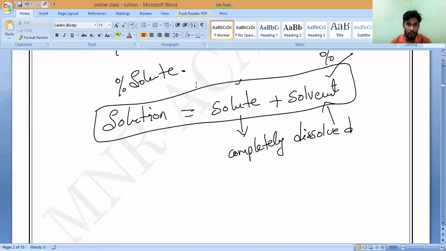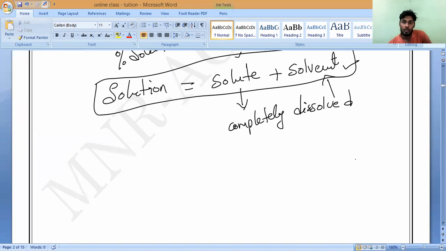Do you understand, all of you? They will ask you an MCQ question: whose percentage is more in the given solution? Then you have to say always solvent. First you have to identify which is solute and which is solvent. And we can say solvent percentage is always greater than the solute percentage to make a proper solution. Any doubt, anybody, you can ask me.